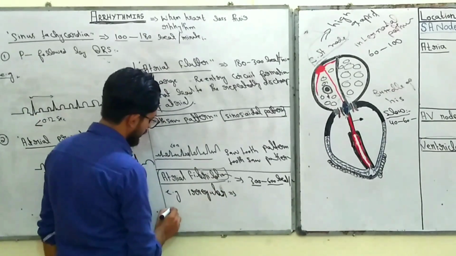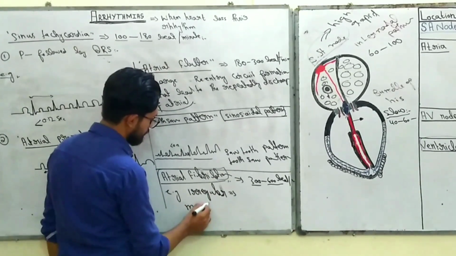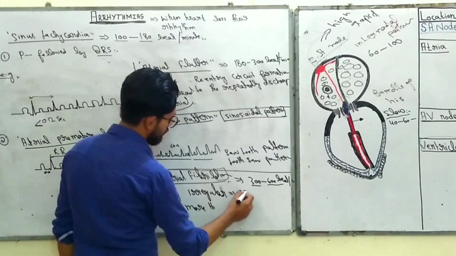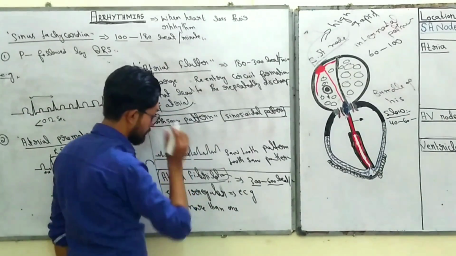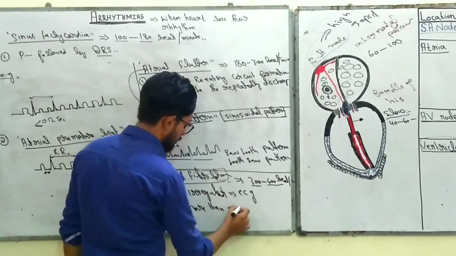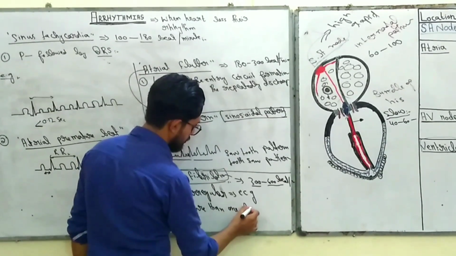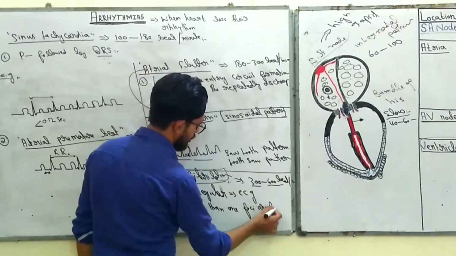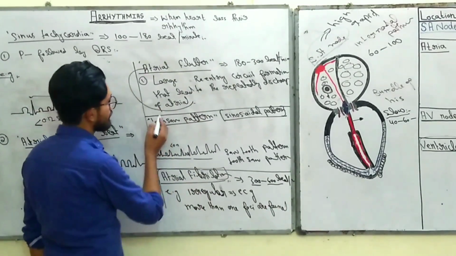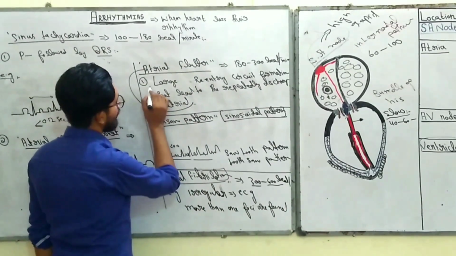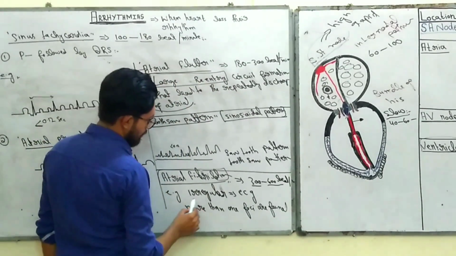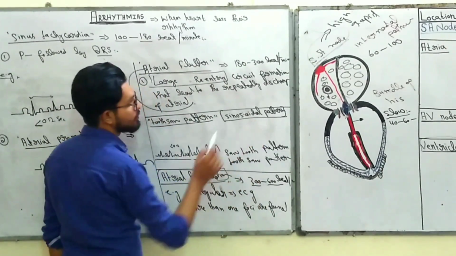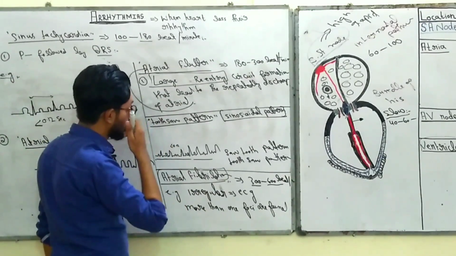And in atrial fibrillation, on the ECG, more than one foci are found. If you contrast atrial fibrillation from atrial flutter, in atrial flutter one large re-entry circuit is formed in the atria, but in atrial fibrillation, many foci are found in the atria that produce automatic